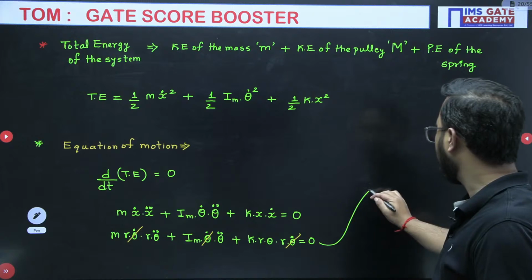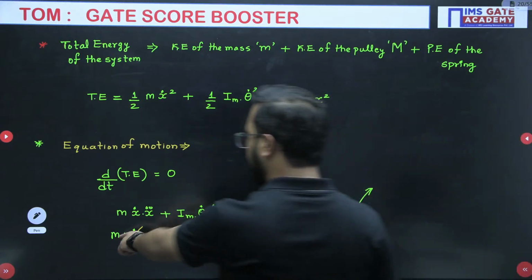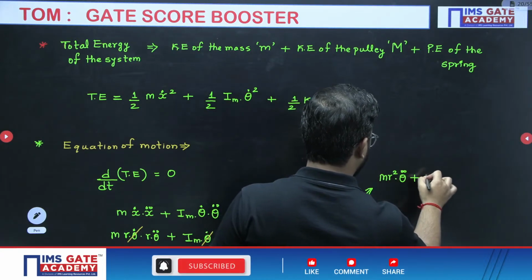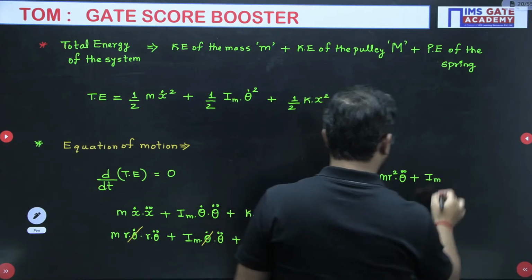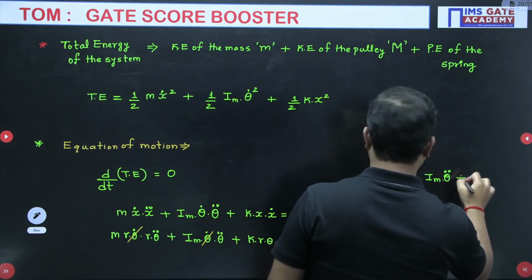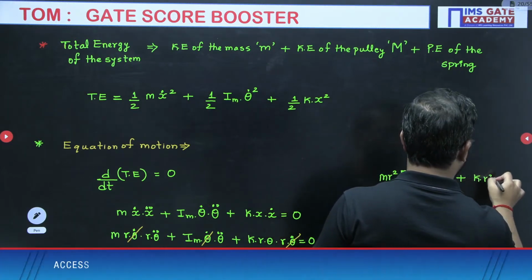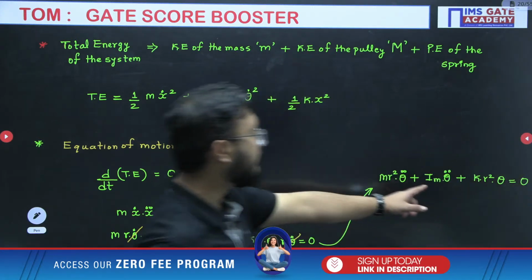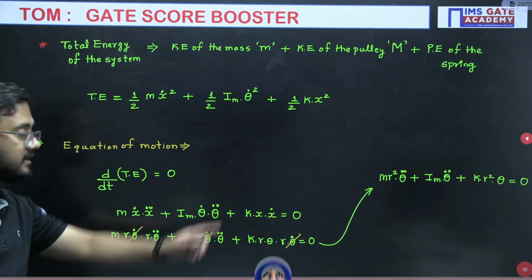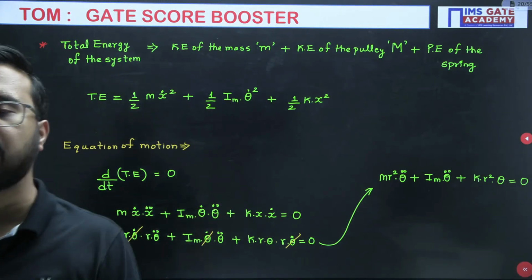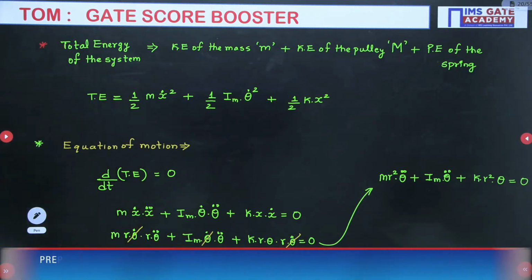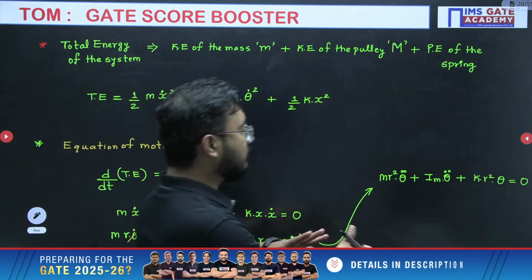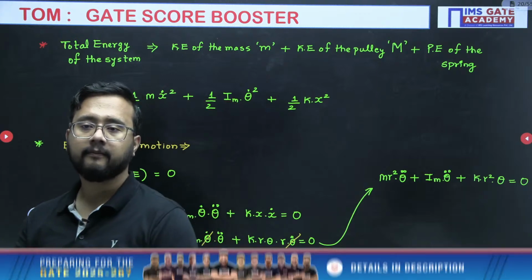Now finally, how will you write the equation of motion here? Please look here: m r square theta double dot plus mass moment of inertia into theta double dot plus k r square theta equals 0. So this is what we have as the equation of motion. Further we will simplify this equation so that we'll have it in our standard format.